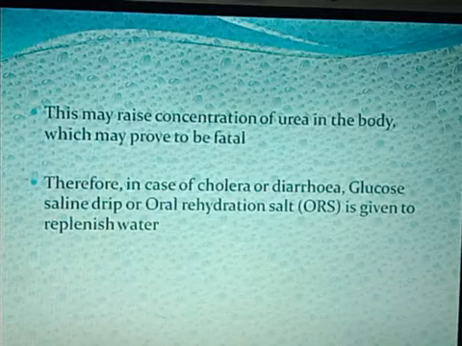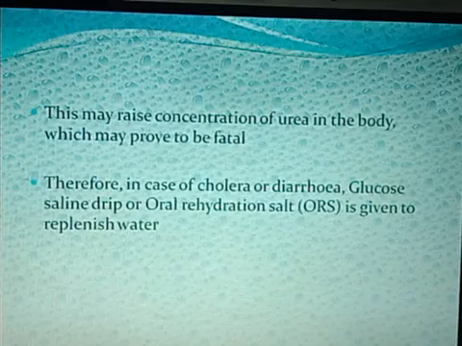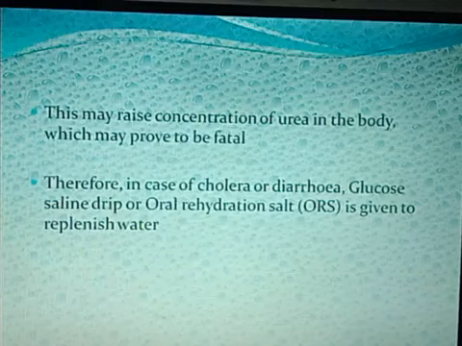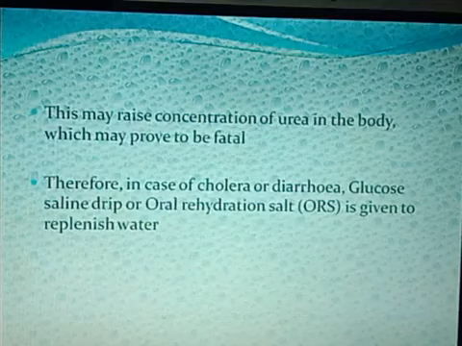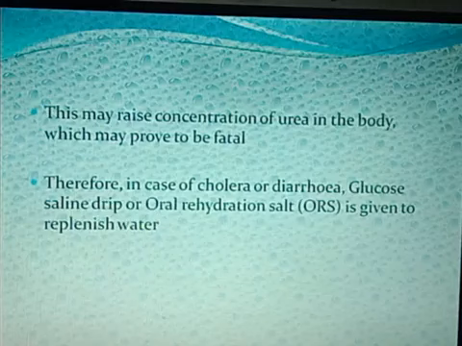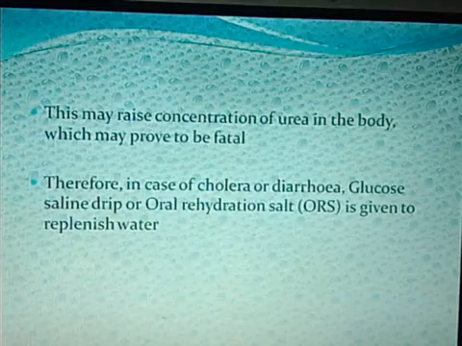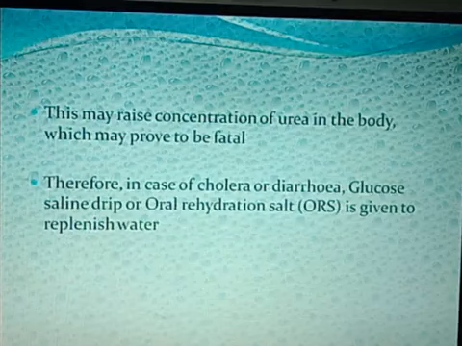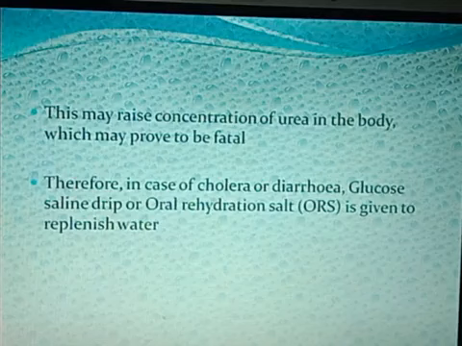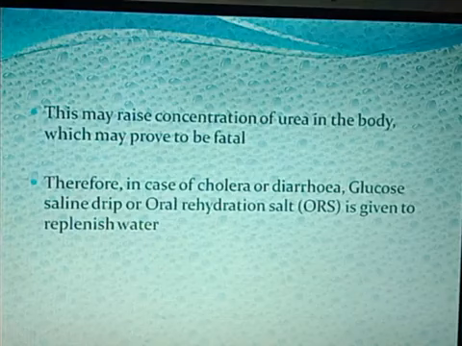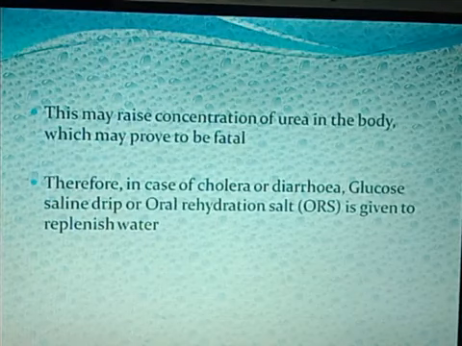Therefore, in case of cholera or diarrhea, glucose saline drip or ORS, that is oral rehydration salt, is given to replenish water. Whenever a person undergoes cholera, meaning continuous vomiting or diarrhea, before getting dehydrated the person is given a supplement of glucose saline drip or ORS so that the water content of the body is replenished. Otherwise, the kidneys will start to absorb all the water from the nephric filtrate, which will ultimately result in increased concentration of urea in the blood. That will be harmful.